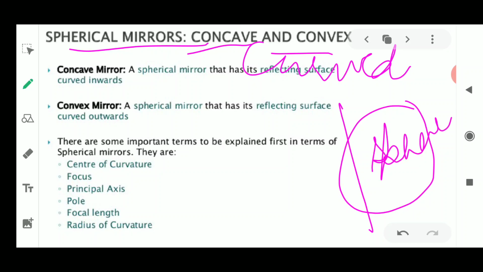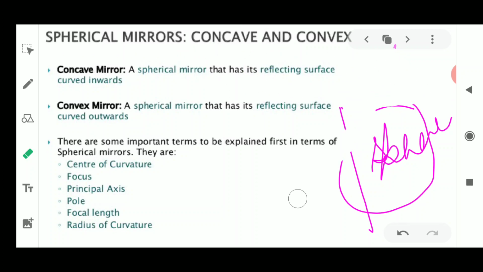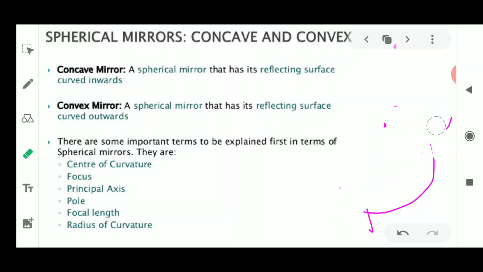These are of two types, and it is based upon the side of the curved surface, whether it is curved from inside or where the reflecting surfaces are different. So the spherical mirror is always a part of a hollow sphere of glass. Now it is of two types, the concave mirror and the convex mirror. Now this concave mirror is a spherical mirror whose reflecting surface is curved inwards.